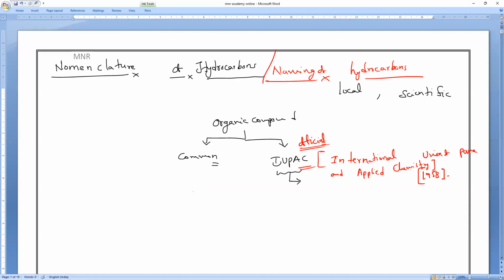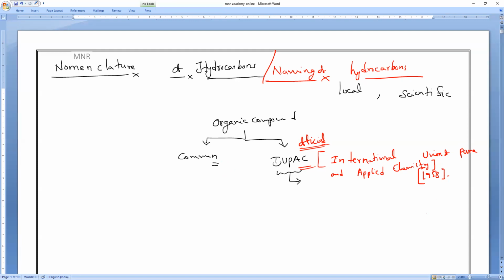So let us remember two equations. The IUPAC system, the internationally accepted names, is the choice of basically two things: the parent name and the basic carbon skeleton, meaning the number of carbons and what the parent is.